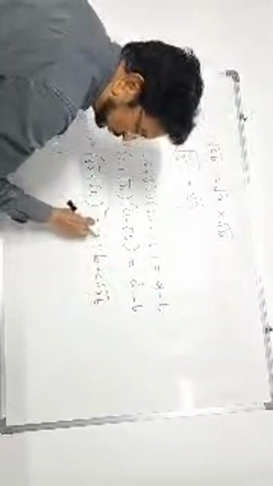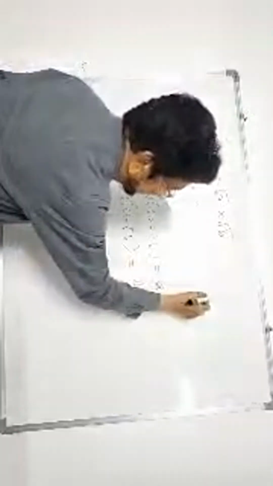Same way, if we write this information in reverse order, I will write it here. If the square of a number is this, then the square root of this number will be this. We can write like this: 5 square is equal to 25. If you want to write it in reverse order, the square root of 25 is 5. This is the meaning.